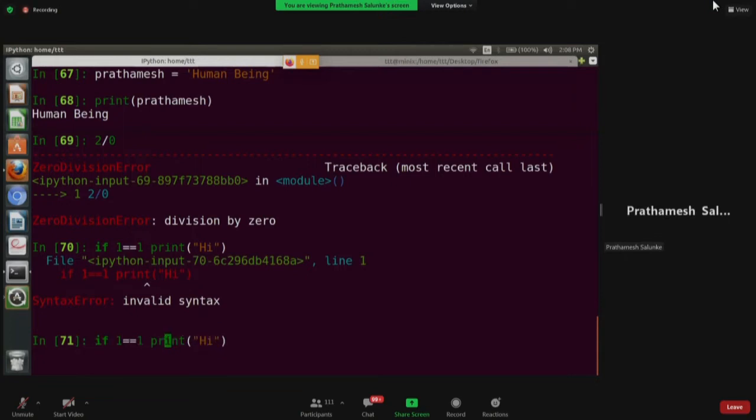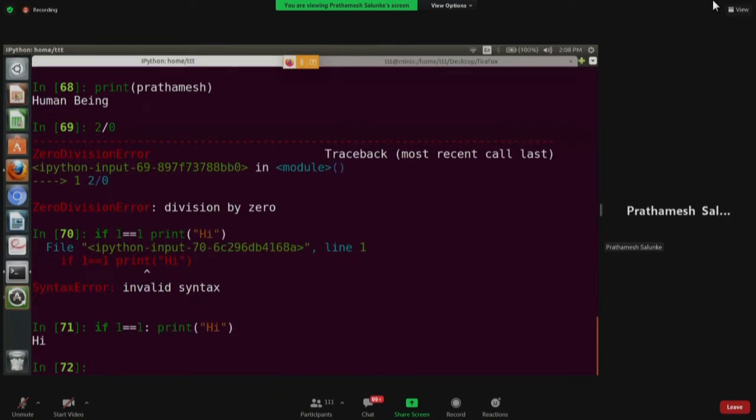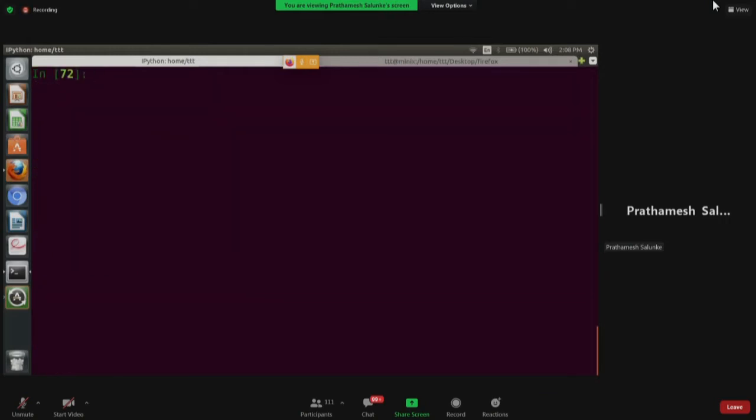The colon is missing. You may have done the control flow tutorial, so I am sure you must be aware that there should be a colon. So now if you try, you will get hi. Okay, so syntax error is fine, like the parser itself can tell us that there is a syntax error. But there are some logical errors like division by 0, which we need to handle during execution and avoid termination of the program. So in that case, let us define a function.